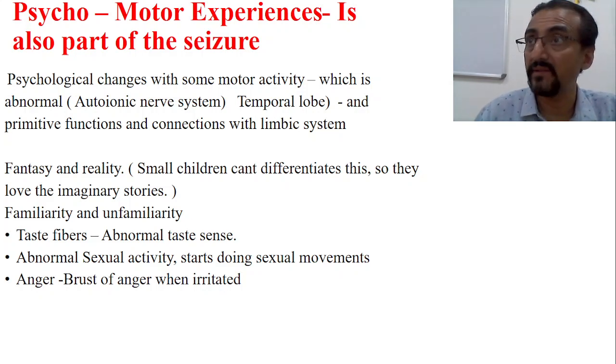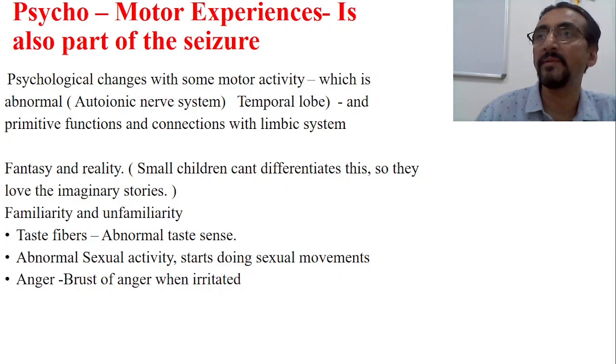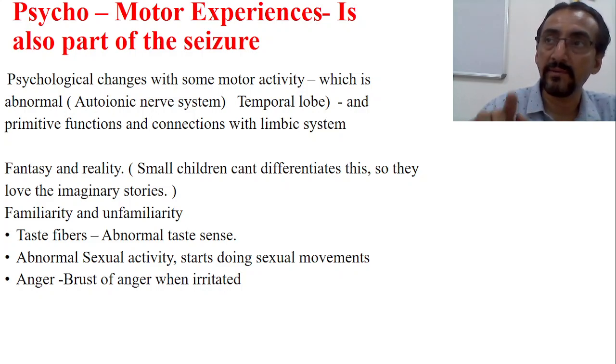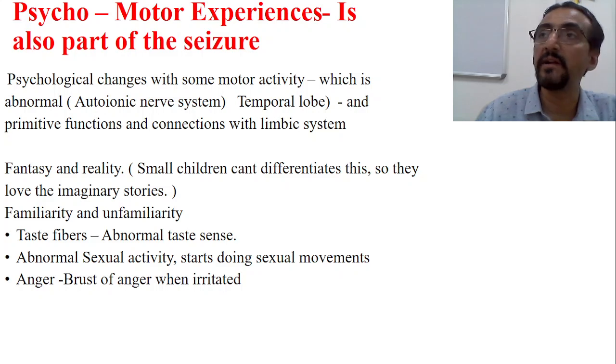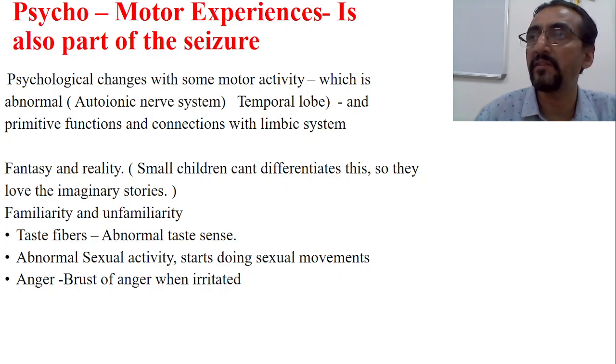Abnormal sexual activity. This is one more important thing. Sometimes temporal lobe epilepsy shows very aggressive sexual activity or sexual behaviors, and the reason is that sexual activity is the most primitive sensation. So that is also managed by the temporal lobe. Okay. Now anger burst and anger when irritated. So getting angry and irritated, that is also the function of the temporal lobe and basal ganglia.